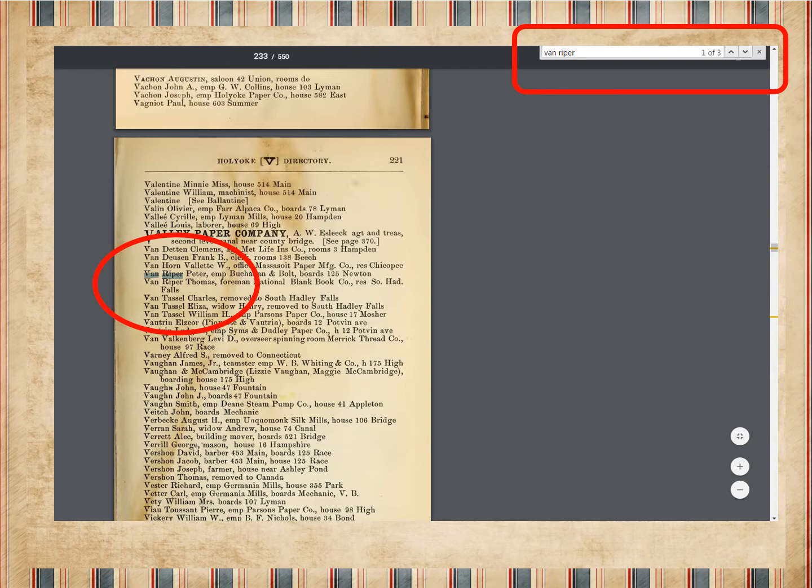Not every PDF is set up this way, and it will tell you whether this is just an image once you've started this search. If you keep coming up with 0, try a really simple word like the. And if it doesn't recognize the, then you know that you're looking at a PDF picture and not a searchable document.